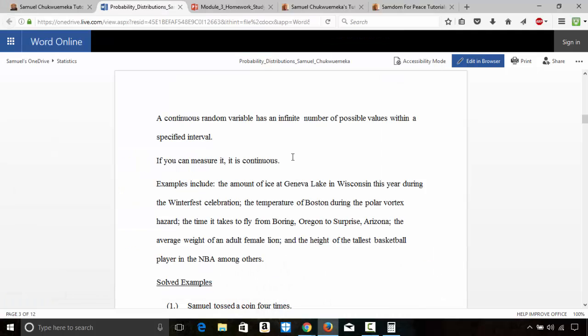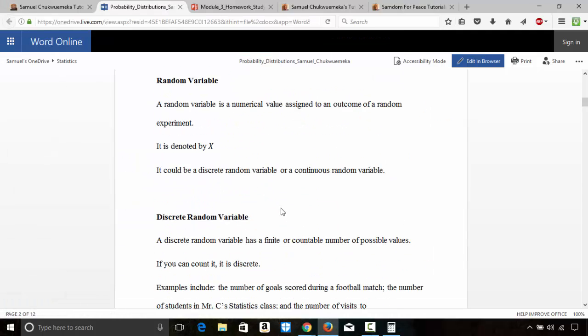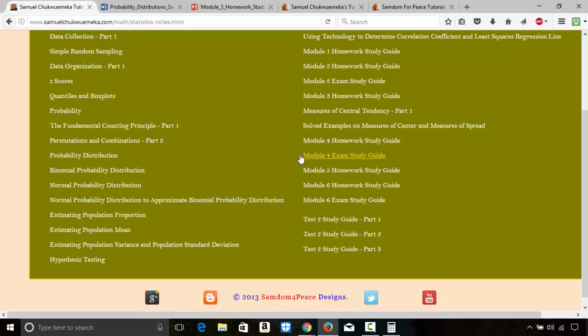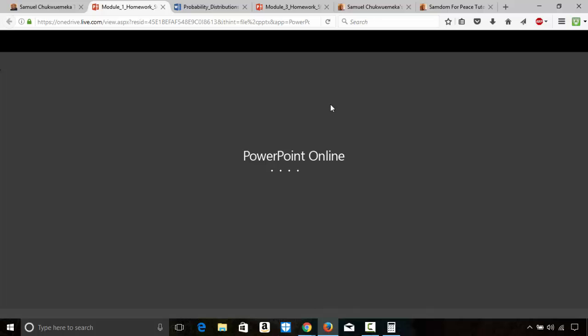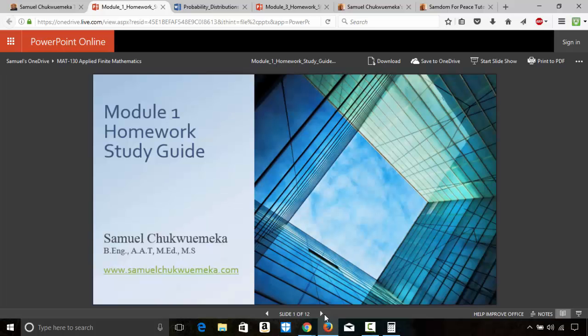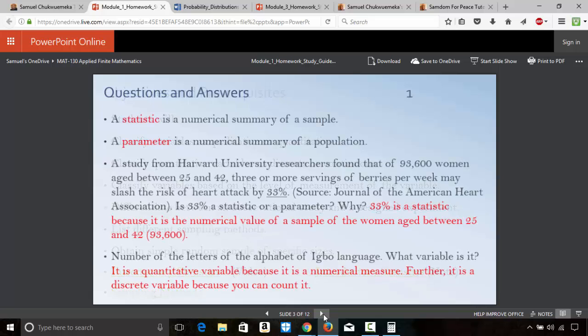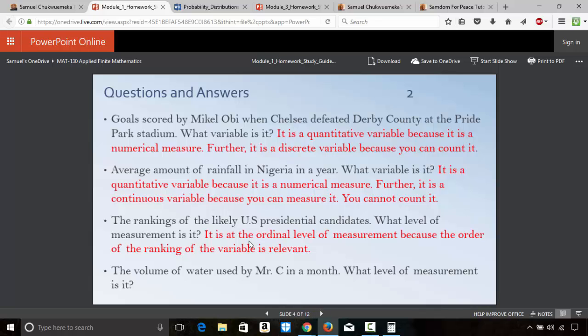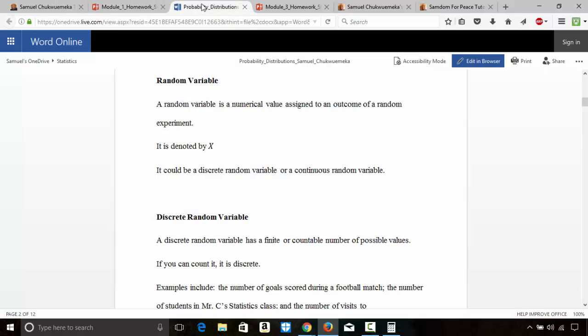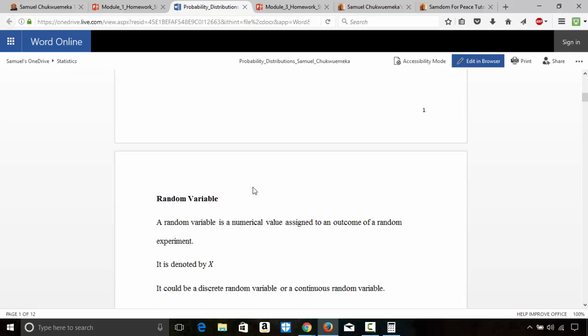I know we talked about probability distribution. This is also here for applied finite math. I did something like this in the Module 1 homework study guide. Something like this: number of letters of the alphabet of the Igbo language. I'm an Igbo, by the way. I also did it here, discrete and continuous. This is the first note you should look at.